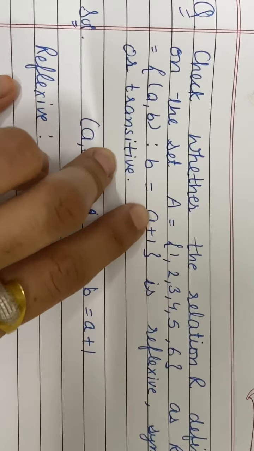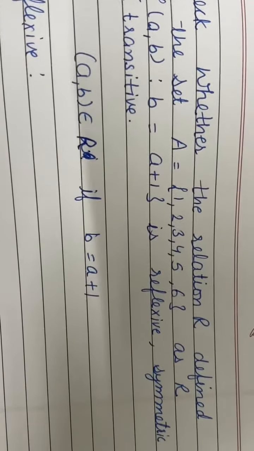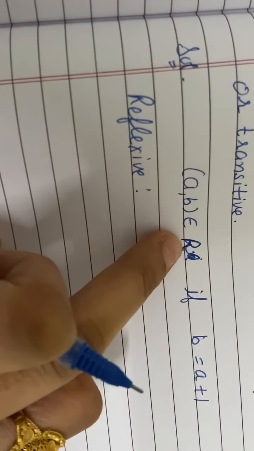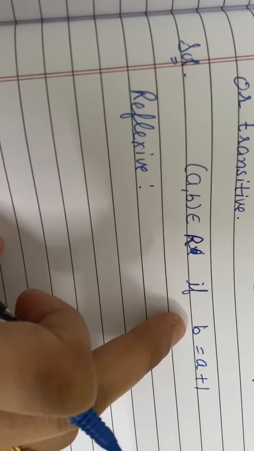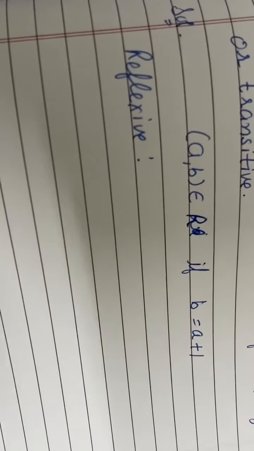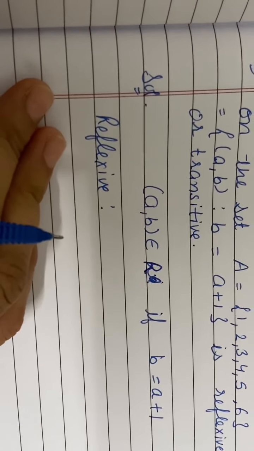If it is 1 then it is 2, if it is 3 it is 4, like this. Is it reflexive, symmetric or transitive? We have to see. This element will belong to R if B is equal to A plus 1. So see which kind of elements are going in this.